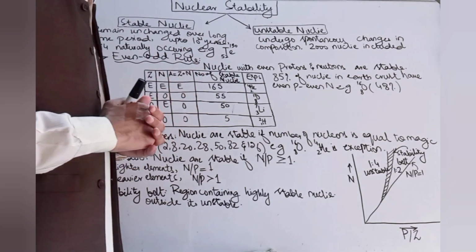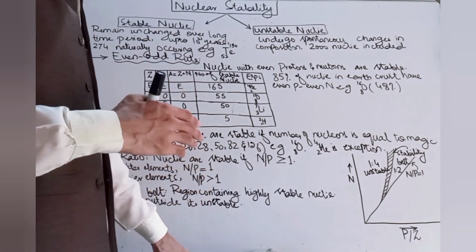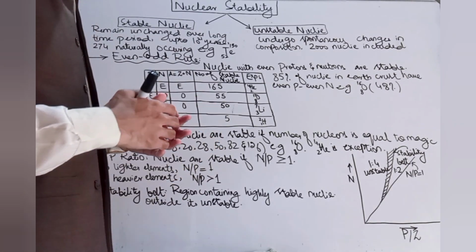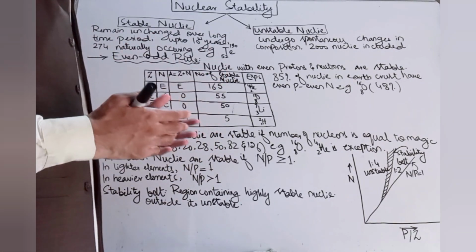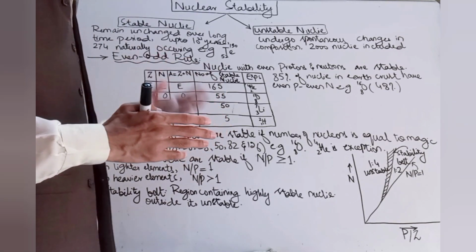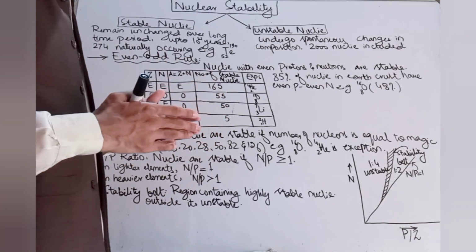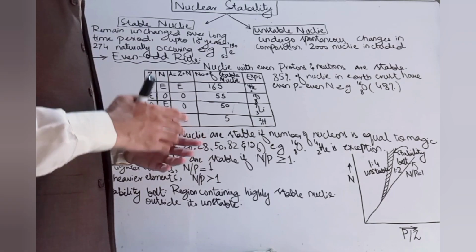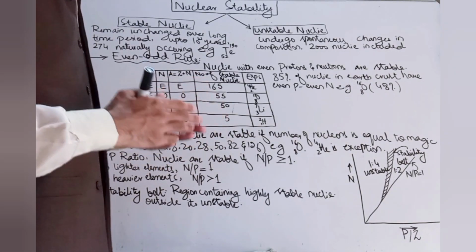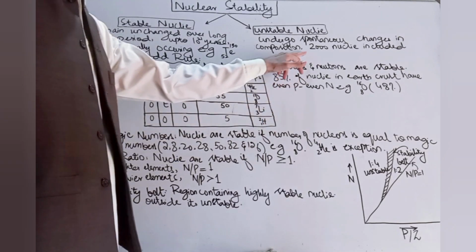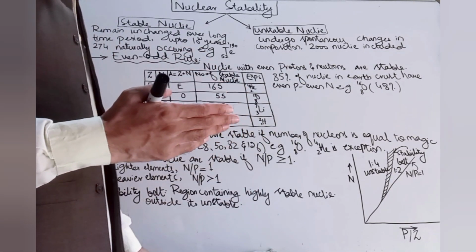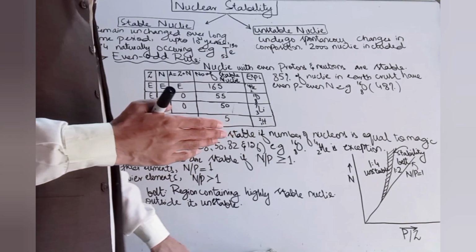The other type of nuclei are the unstable nuclei, which undergo spontaneous changes in the composition of their nuclei. They may emit protons, neutrons, or radiation in order to reorganize or rearrange their nucleons and get stability. In the course of gaining stability, they undergo changes in their composition, and about 2000 nuclei, both naturally occurring and man-made, are considered unstable.